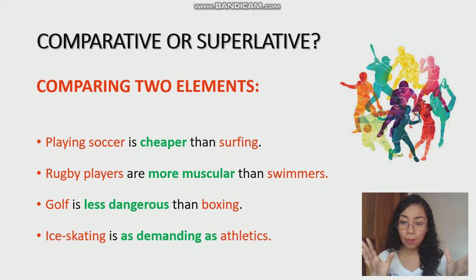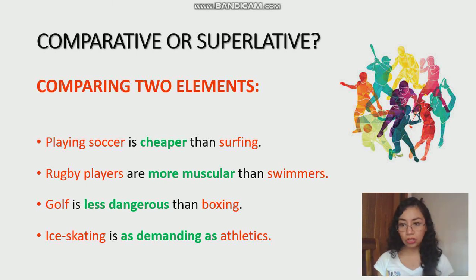Okay? Very good. That's when we want to indicate that something is inferior, that something is less than the other. And when we want to talk about equality, that two compared elements are similar in one thing, well, we can use the last structure. We can say, for example, that ice skating is as demanding as athletics, okay? In this case, we are not saying that one is better than the other, but that they are both similar, at least in the case of the demand that they have, okay?